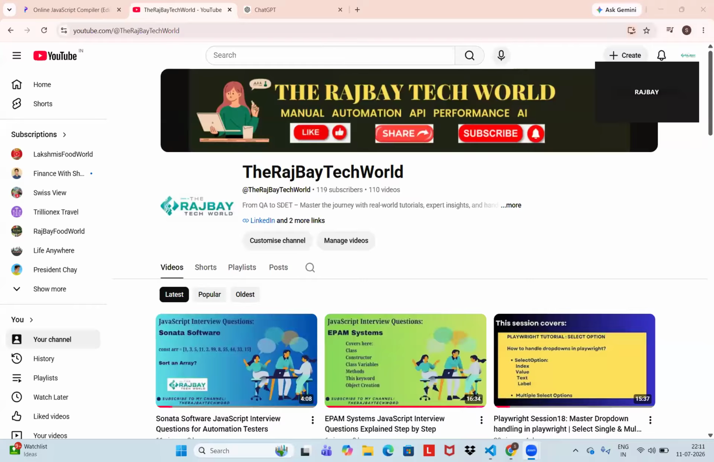And in today's session, we will try to understand how prompt engineering works for software professionals, QA and automation testers. Okay, guys, you are able to see my screen, right?